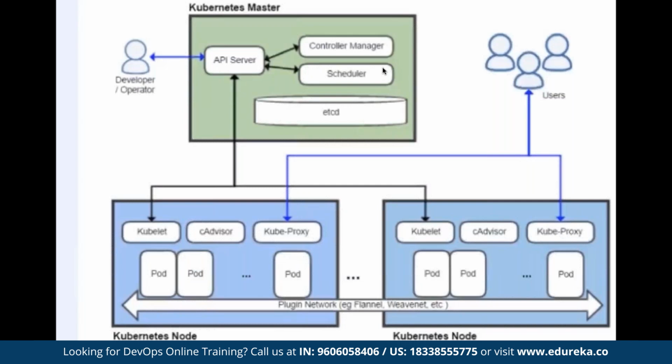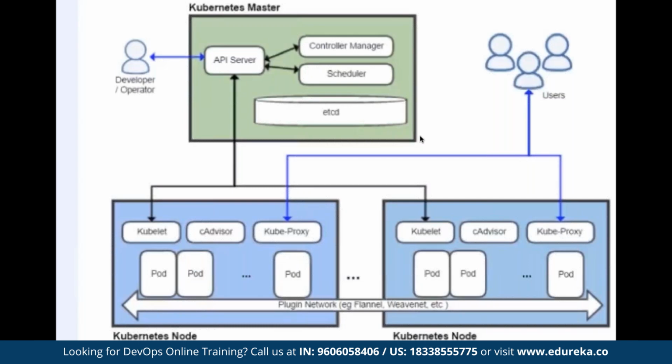Now, talking about Kubernetes architecture, Kubernetes follows a master node architecture, or you can say a master slave architecture, where you have one master and n number of Kubernetes nodes connected to it. Let's talk about Kubernetes master architecture. The master is the control plane of the entire Kubernetes cluster, or you can say all the major decisions are made here and the work is carried out by the Kubernetes nodes.